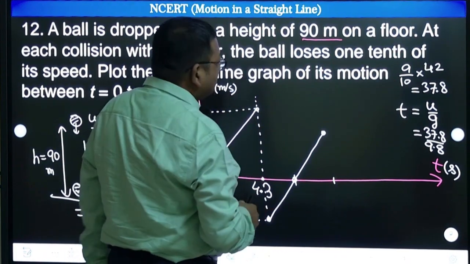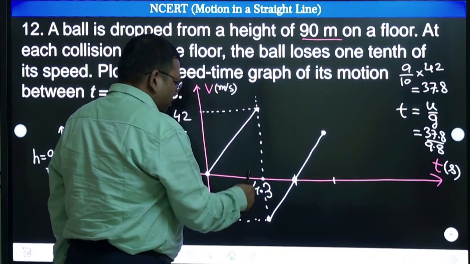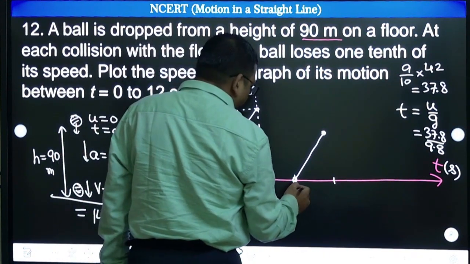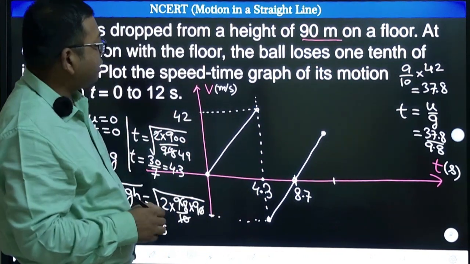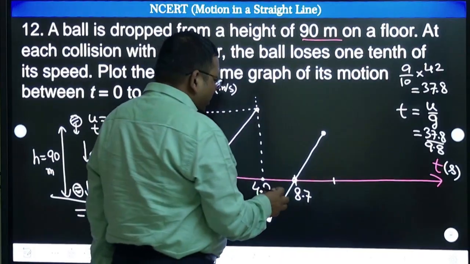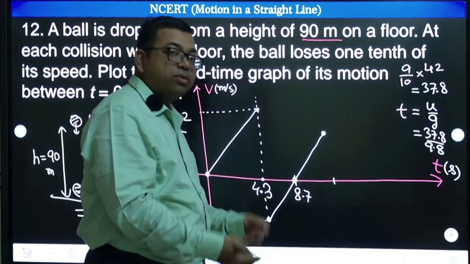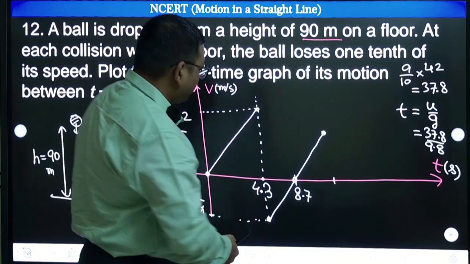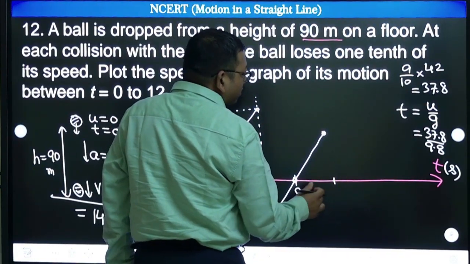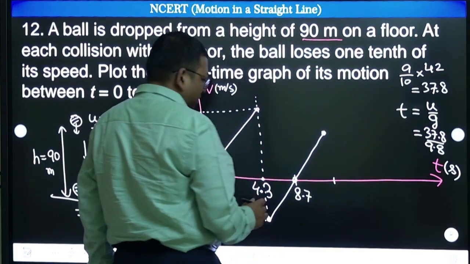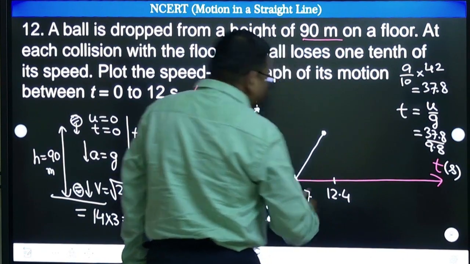So add this 3.7, nearly 8 point something, 8.7 let us say. Again you can also add double of that. So more time extra you have to add. Why? Because it is going up and then coming down in the same interval. So this time also you need to add, 3.7 let us say. So how much will it be? Nearly 12.4. These calculations you can do.